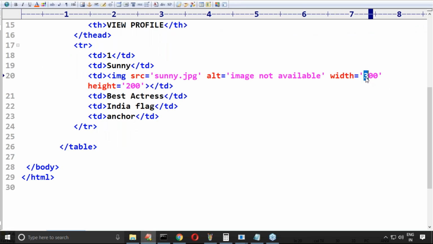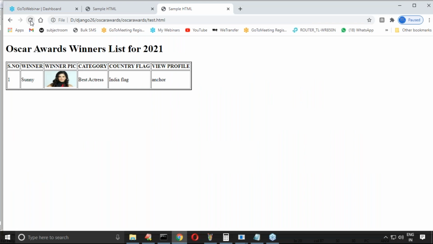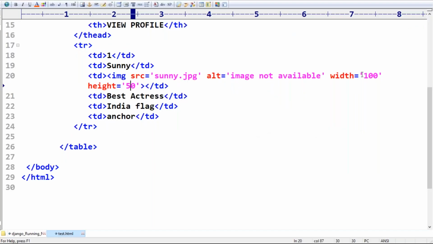Suppose here, 100 width, 50 pixels height. You will get a small image. You people are in the position to understand. But anyway, here any sample you can take, no problem at all.